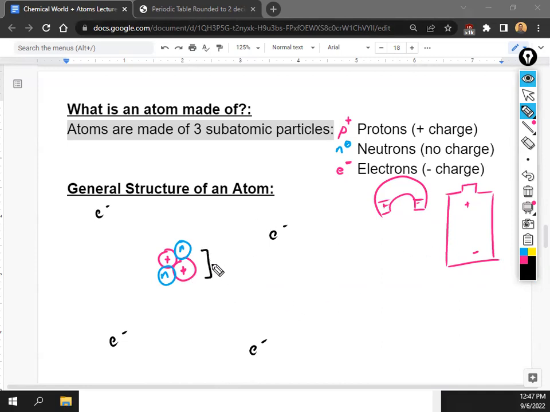Just for reference, this middle section is called the nucleus. You might have heard that term in biology, right? The middle of a cell where the DNA is, that's called the nucleus. Same thing in chemistry. The middle of the atom is called the nucleus. All right, so that's what an atom is going to look like. When I ask you to draw an atom, make sure you put the protons and the neutrons in the middle and electrons separated on the outside.